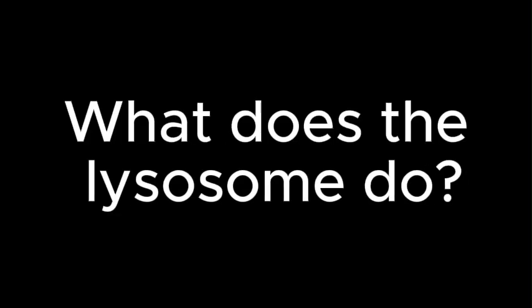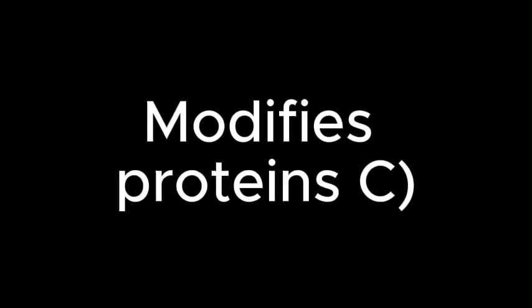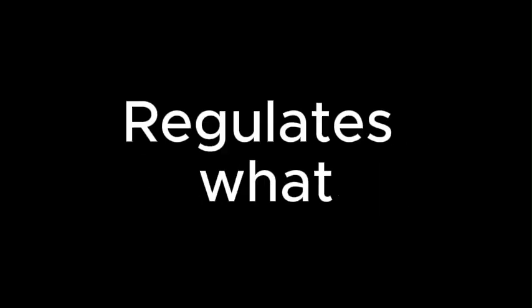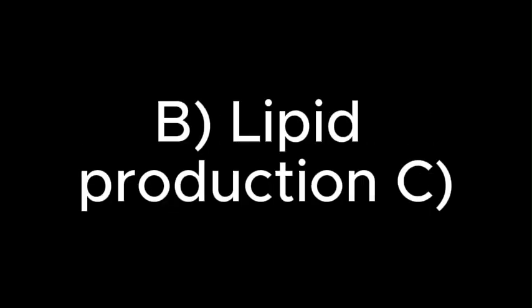67. What does the lysosome do? A. Produces energy, modifies proteins, breaks down waste, regulates what enters the cell. 68. The endoplasmic reticulum is involved in A. protein synthesis, lipid production, storage of nutrients, or both A and B.